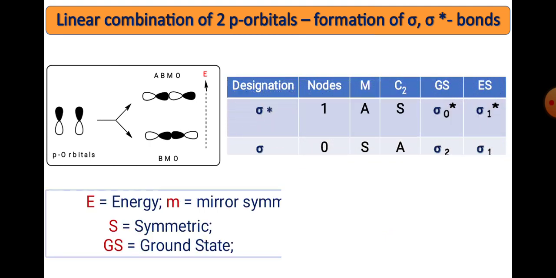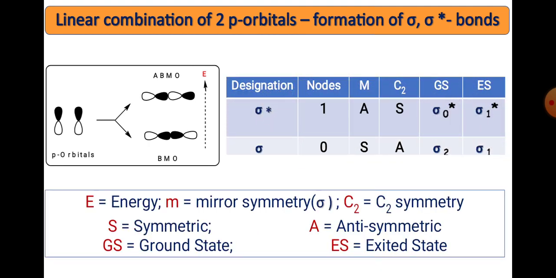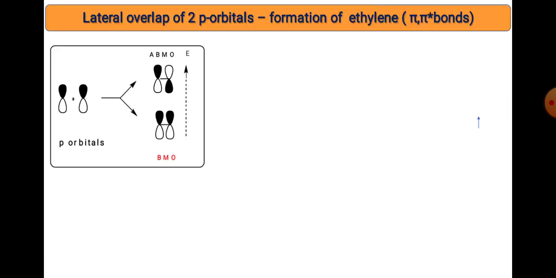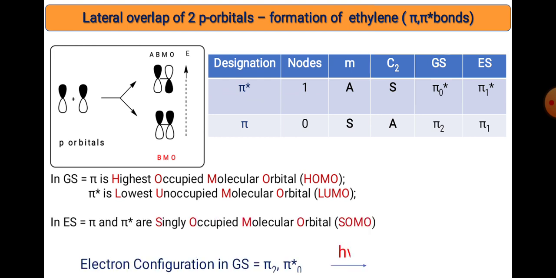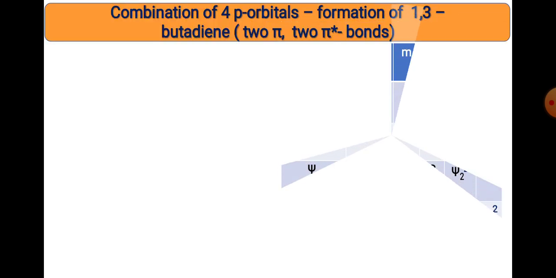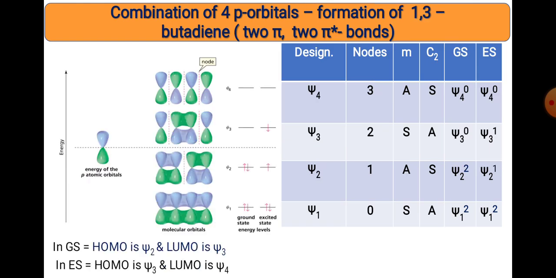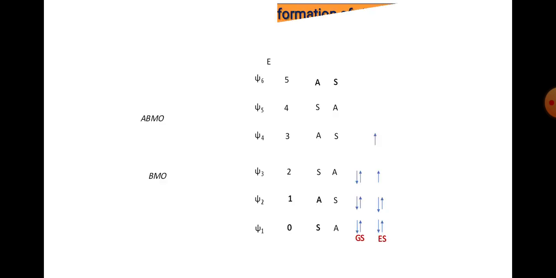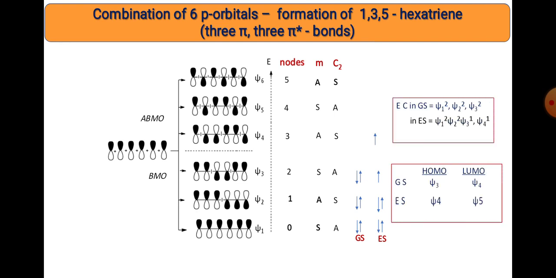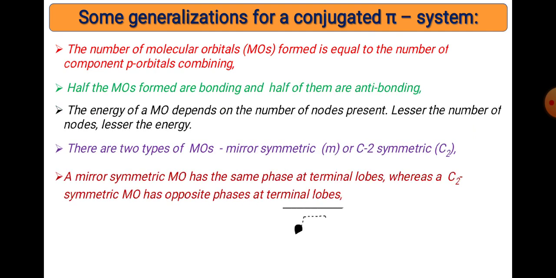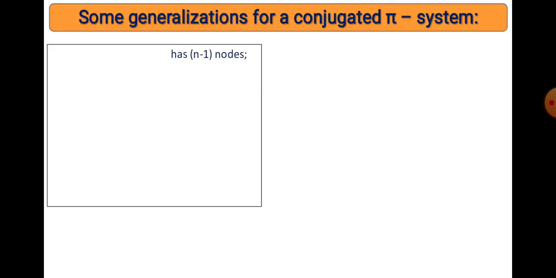Now we will see that we already saw this. Okay, let's see another one. So we have this type of configuration here. We already saw butadiene also. We have the combination of 1, 3, 5 also, and the summarization of the points here, and later on we will see this particularly. Now the designation can be found out.